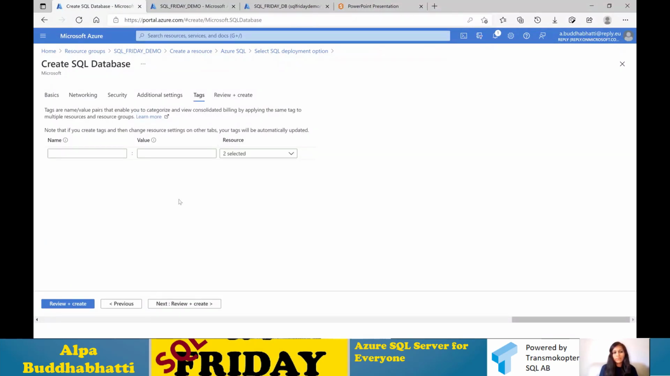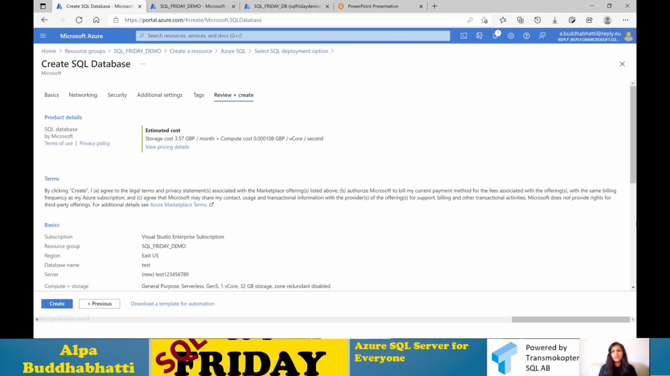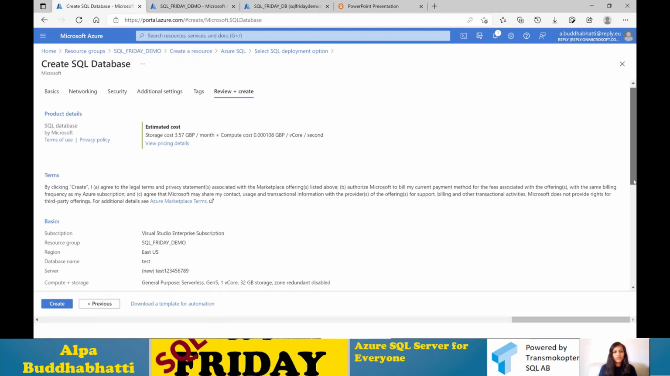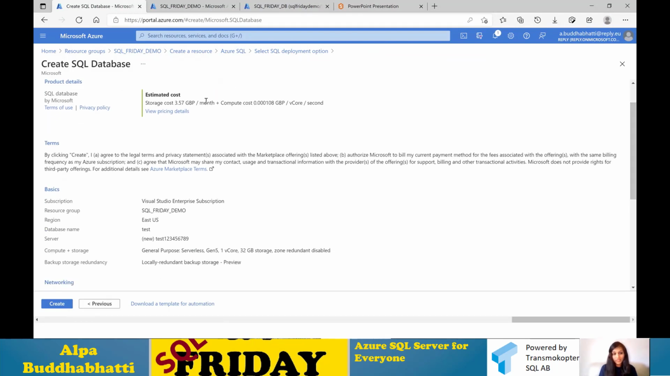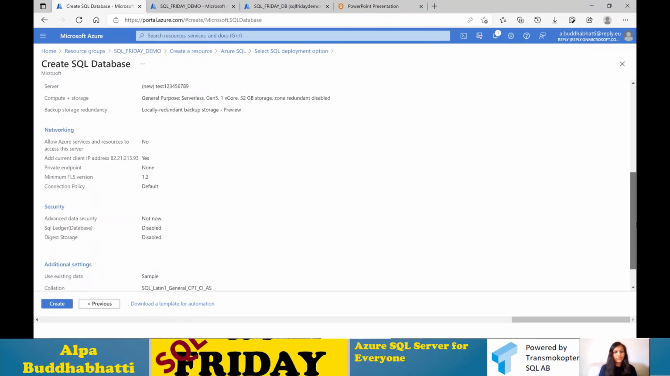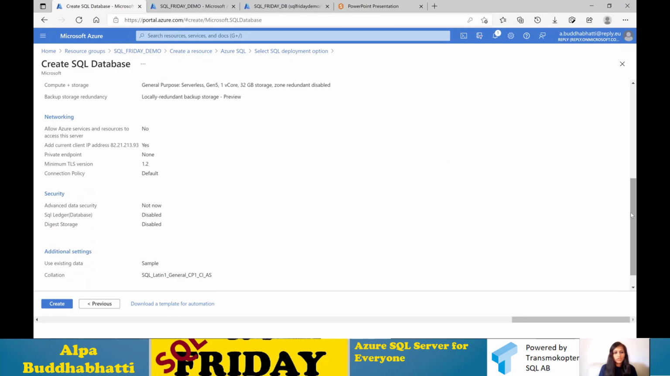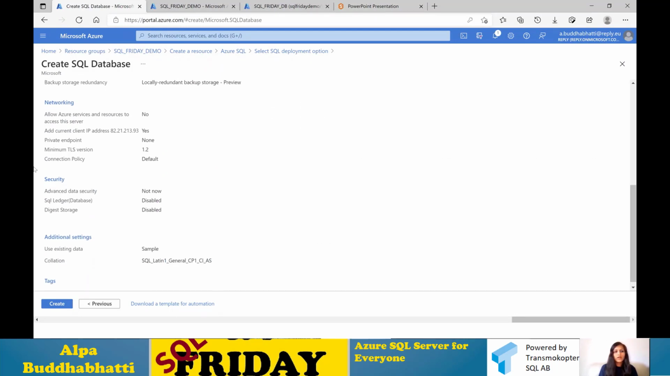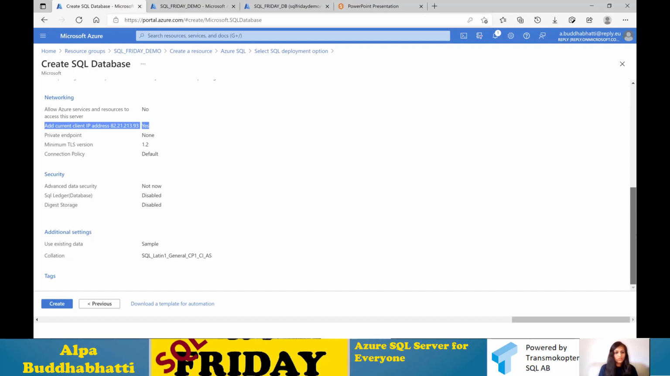This one is used for billing purposes, but we don't need to worry about it for learning at the moment. So this is a summary of what we are going to create, how much it will cost, basic information, networking related information, and security related information. You'll notice that I have already added my client IP address, but if you don't add it earlier, you can do it later as well. So let's create it now.